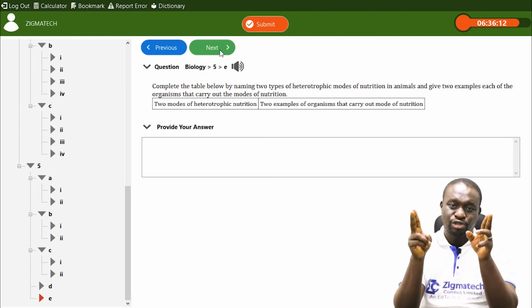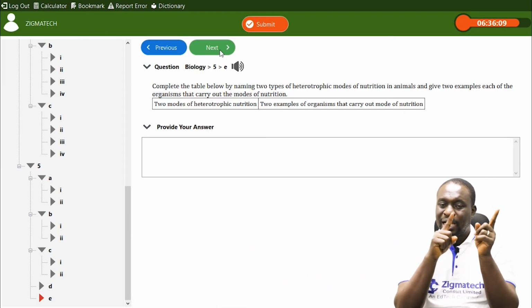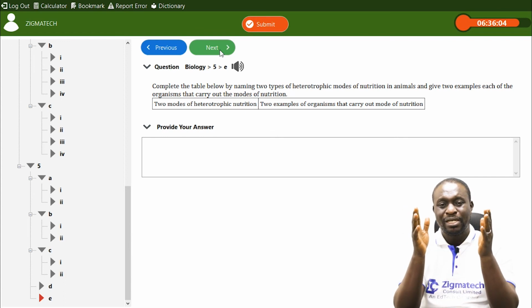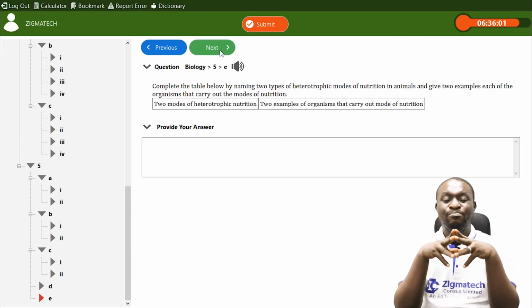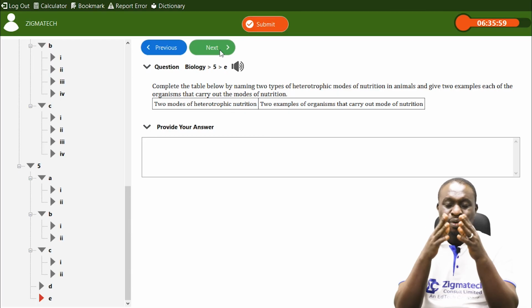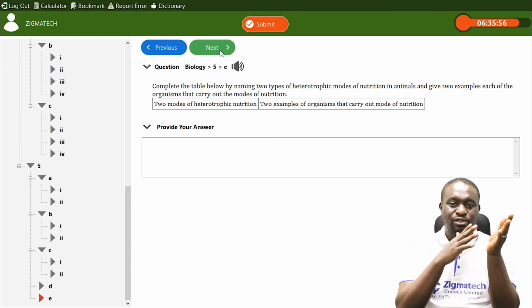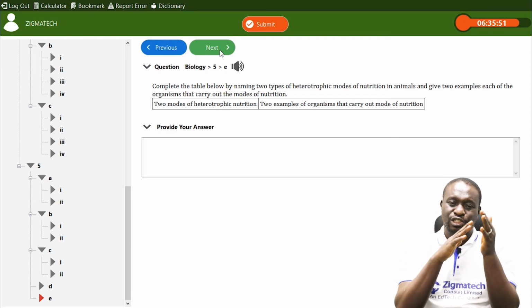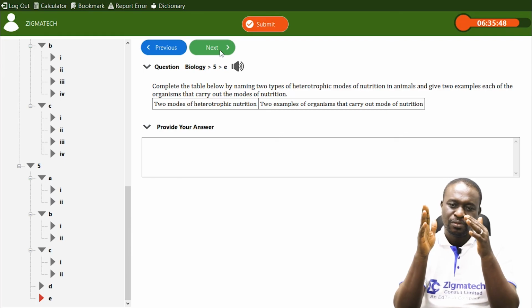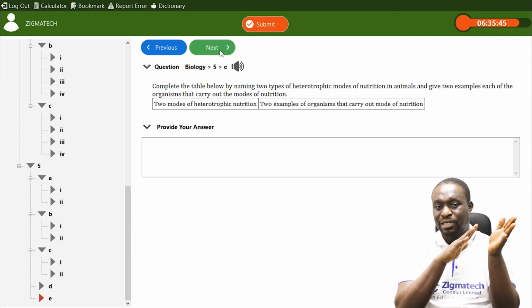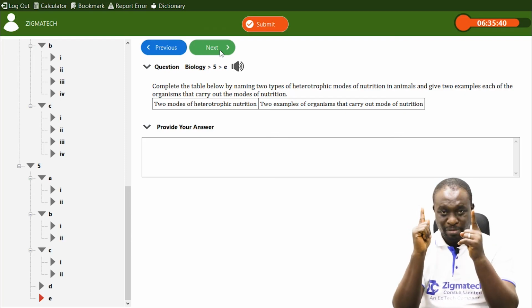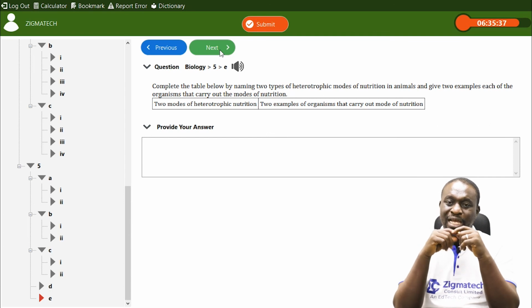And we have 2 types of nutrition. We have autotrophic nutrition, and then we have heterotrophic nutrition. Autotrophic nutrition has to do with living organisms being able to manufacture their own food. And we have 2 types. We have photosynthetic nutrition and we have chemosynthetic nutrition. Another name for photosynthetic nutrition is holophytic nutrition. Now, photosynthetic nutrition is a process by which green plants, please note it, green plants manufacture their food in the presence of sunlight, carbon dioxide, and water.